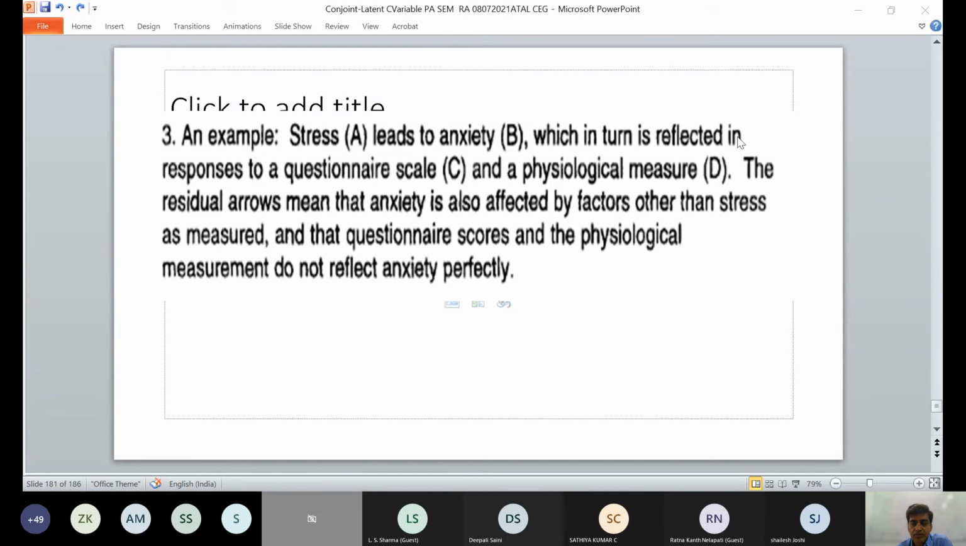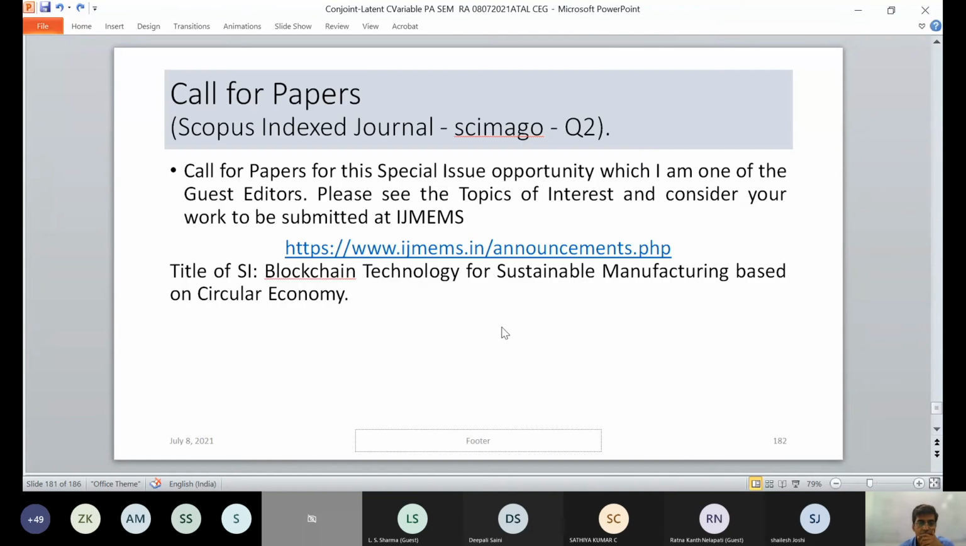So one second. You can see this after some time. So all have taken the screenshot of this.